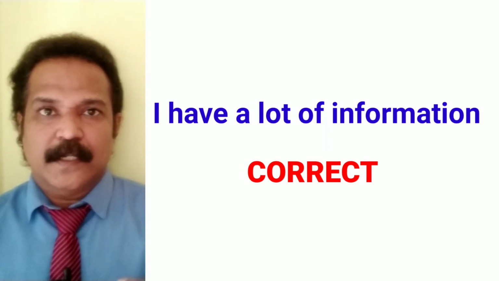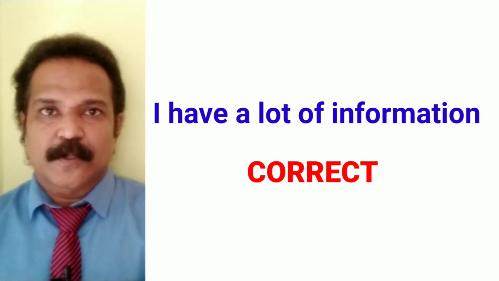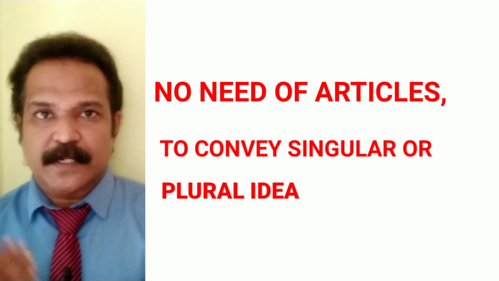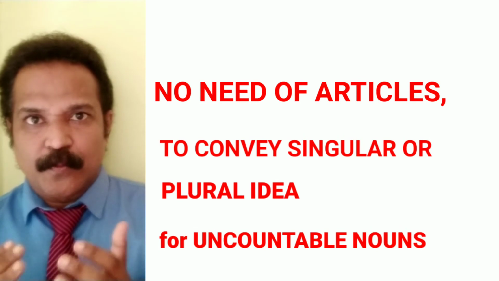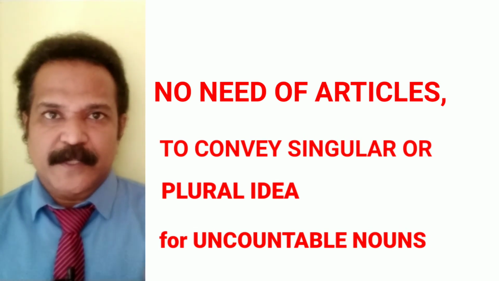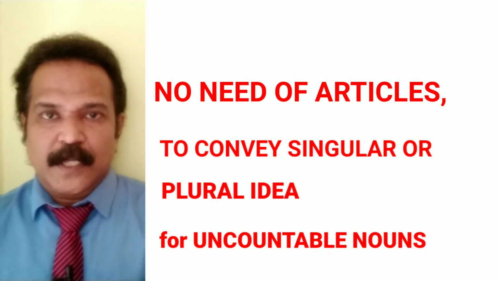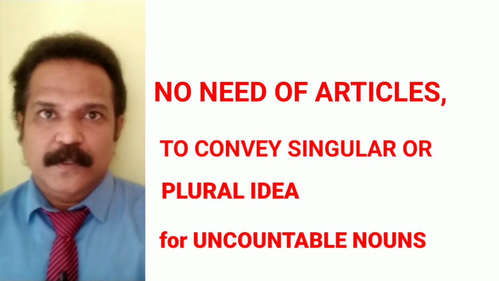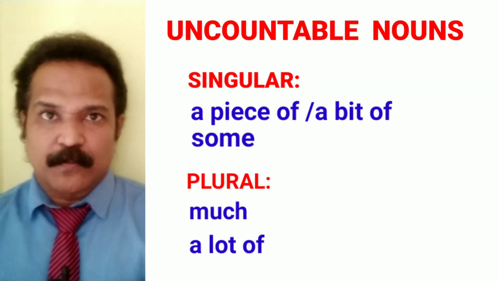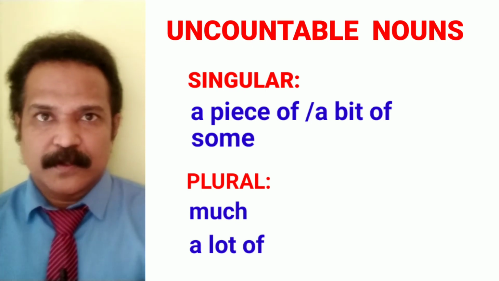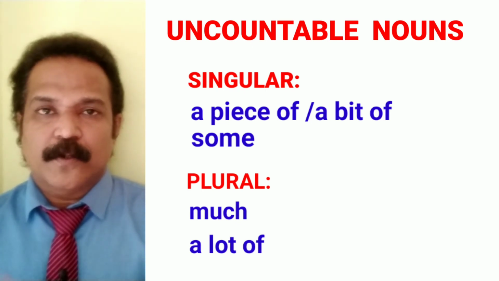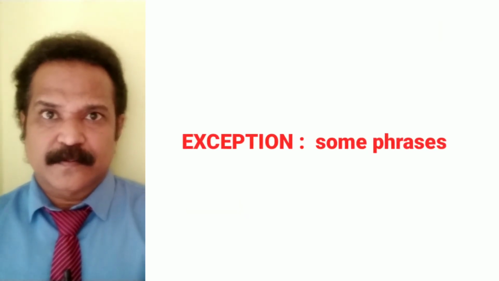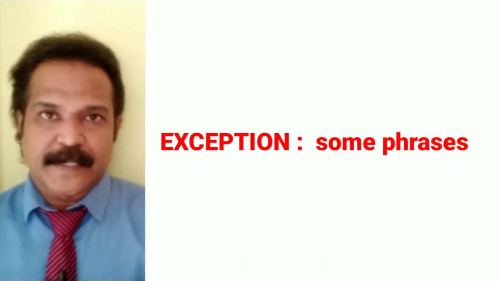So no need to put article a, an, or the to convey singular or plural in front of uncountable nouns. Let me summarize it. If you want to convey a singular idea, use a piece of, a bit of, or some. And if you convey a larger quantity of that uncountable noun, then you can use words like much, a lot of in front of that uncountable noun. But don't use a, an, or the. Exception is English phrases that you come to know, for example, a great help.